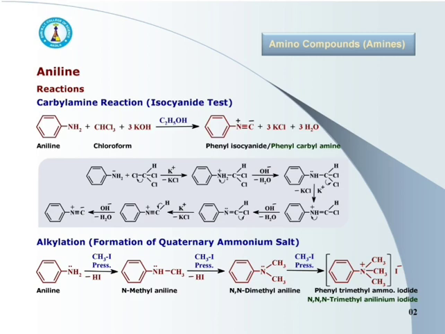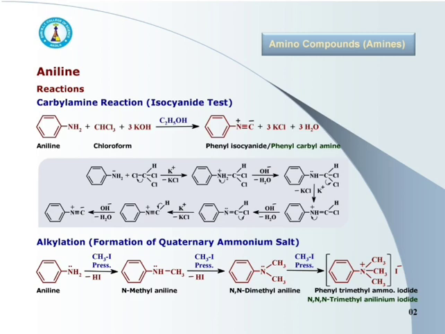Next reaction is alkylation, that is formation of quaternary ammonium salt. Aniline, when heated with methyl iodide under pressure, gives methyl aniline, that is secondary amine, which is then converted to dimethyl aniline, tertiary amine, and finally to quaternary ammonium salt. Watch the reaction.